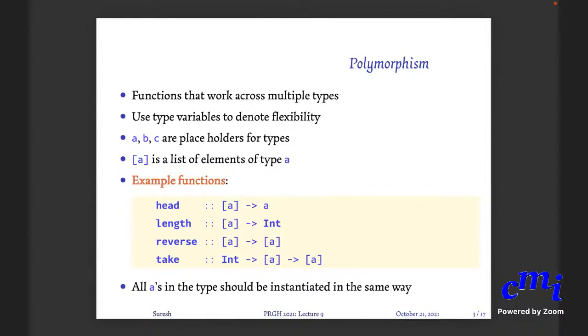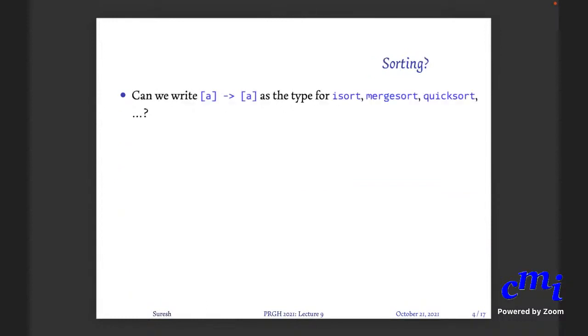Okay. And here is an example. Suppose you define a notion of sorting. Sorting means putting the elements of a list in order. We will see various sort algorithms later, insertion sort, merge sort, quick sort, etc. But can you give type list A arrow list A? So clearly you want it to be applicable whether you try to sort list of integers or list of characters or list of pairs or whatever. But can you just write list A arrow list A?